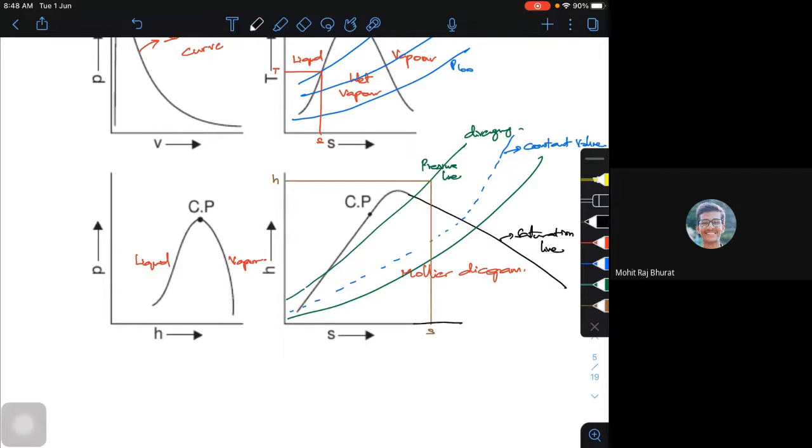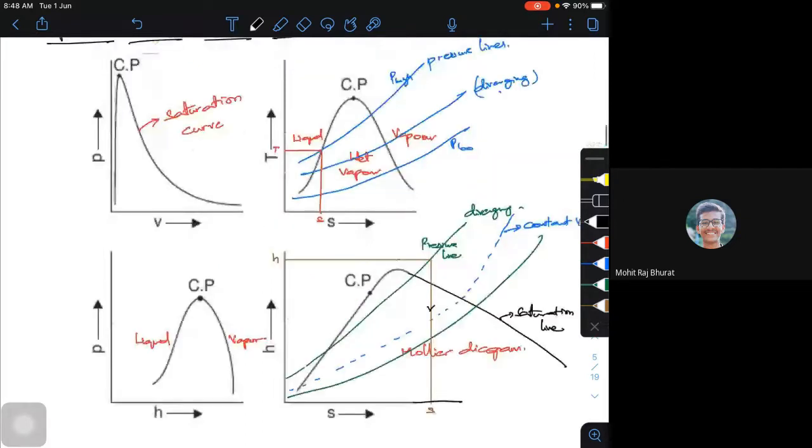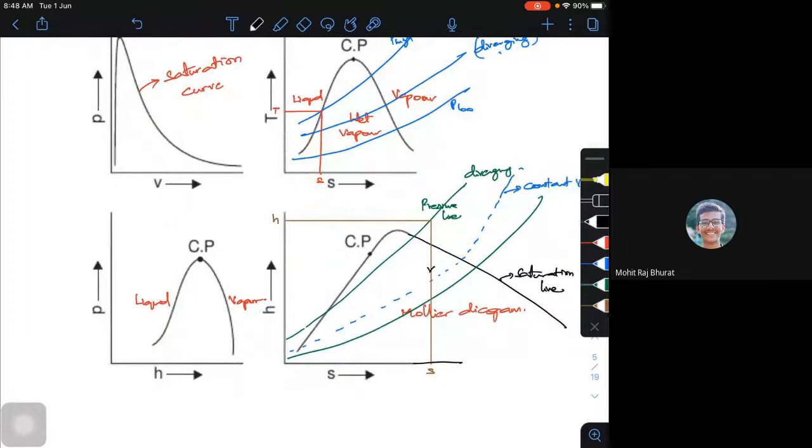In the Mollier diagram, when I execute a vertical line, the change in entropy is 0, that means I'm executing a reversible adiabatic process. If I'm moving from point 1 to 2, it is an expansion, steam expands from a higher pressure of 10 bar at 250 degrees Celsius to 5 bar at some 70 degrees Celsius or something.